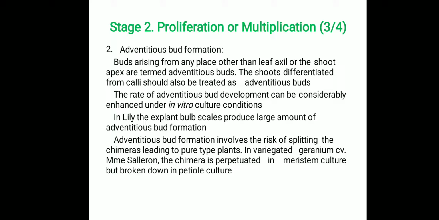Adventitious bud formation. Buds arising from any place other than the leaf axil or the shoot apex are termed adventitious buds. The shoots differentiated from calli should also be treated as adventitious buds. The rate of adventitious bud formation can be considerably enhanced under in vitro culture conditions, and in lily the explant bulb scales produce a large amount of adventitious buds. Adventitious bud formation involves the risk of splitting the chimeras, leading to pure type plants. An example is the variegated geranium species.